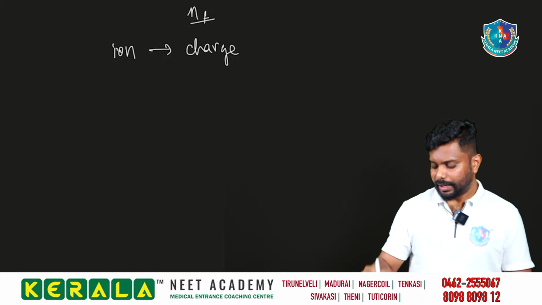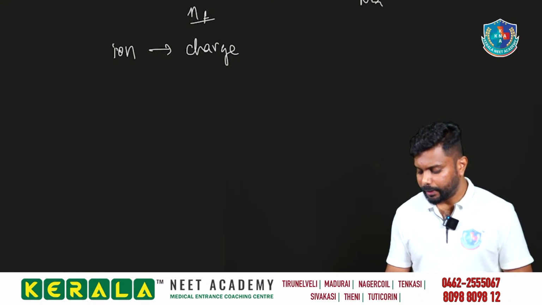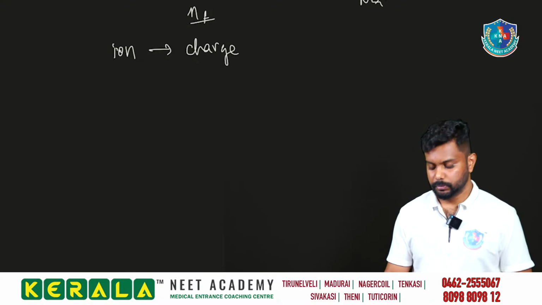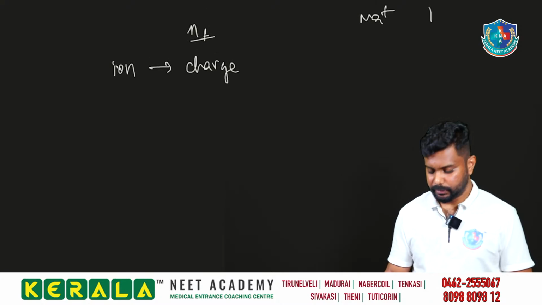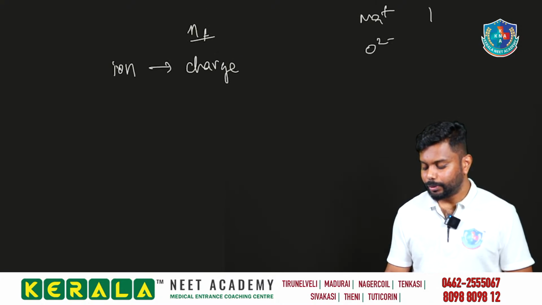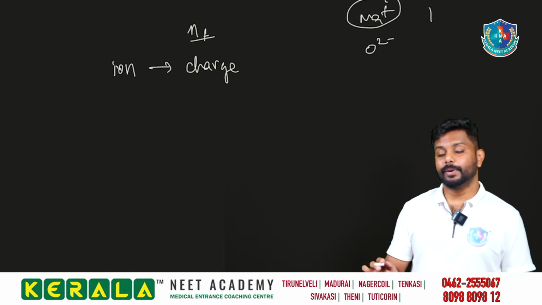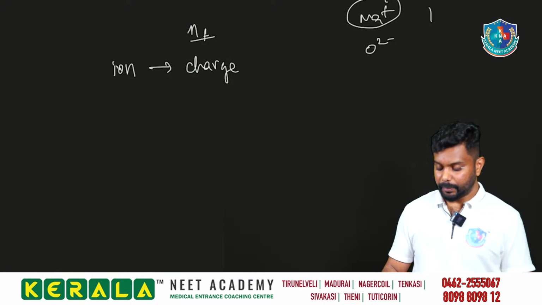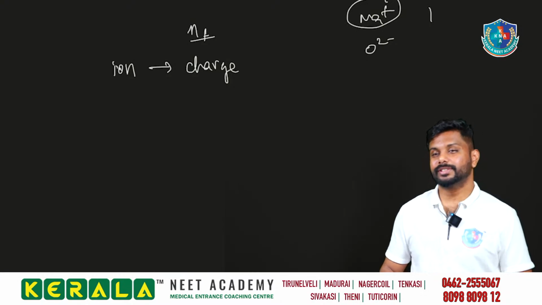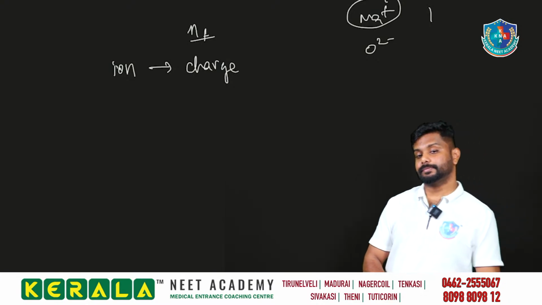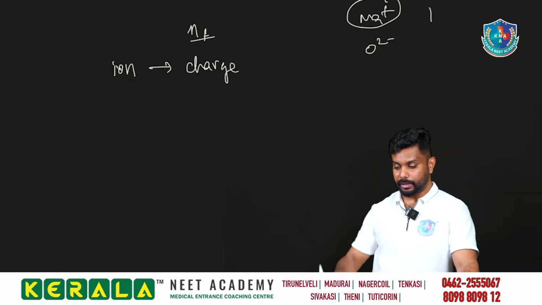If I am taking sodium ion Na plus and oxygen O2 minus, what is the equivalent mass of Na plus? Sodium mass 23 divided by 1. What is the equivalent mass of oxygen? Oxygen 16 divided by 2, that is equal to 8. So for an ion, the n factor is its charge.